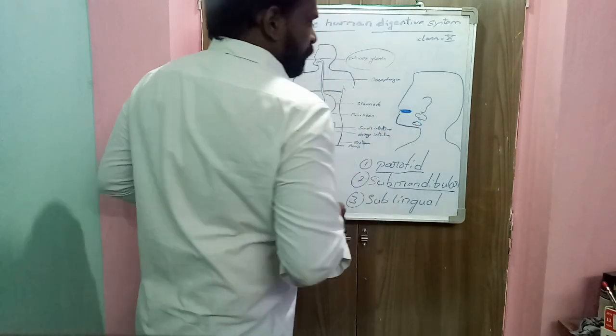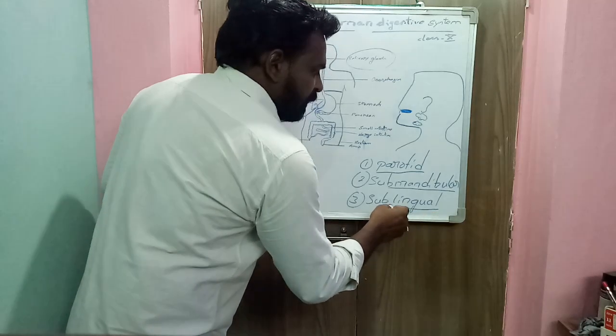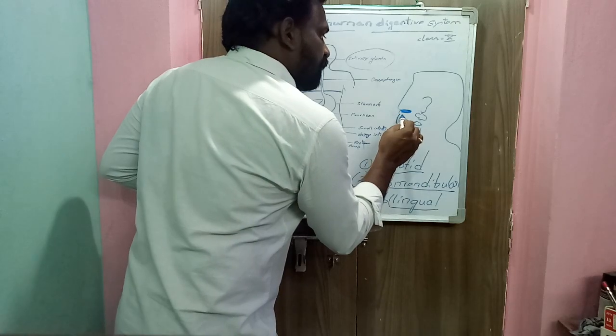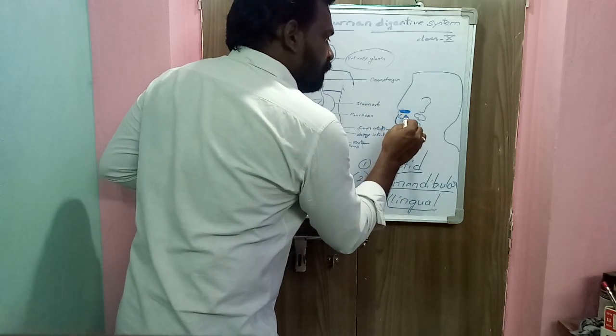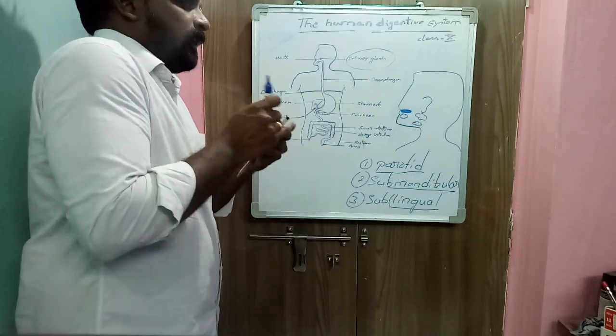So this is our tongue. Here the sublingual glands' location is here. Lingua means tongue, so these glands are located below the tongue.